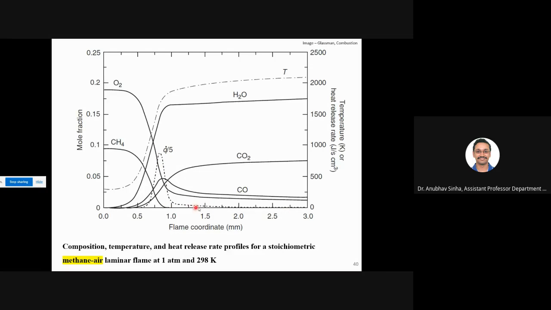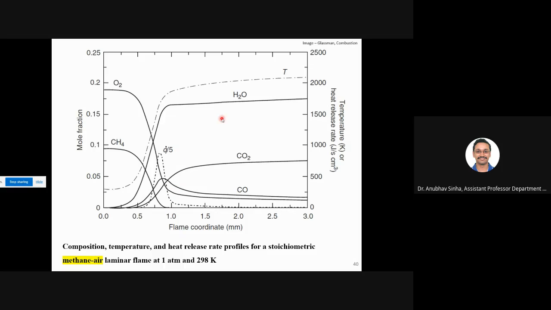There will be some minor reaction, some radical recombination, going on, but then it drops. See, this is like 1 or 2 millimeter. Okay, in such a thin zone, all of this is happening.